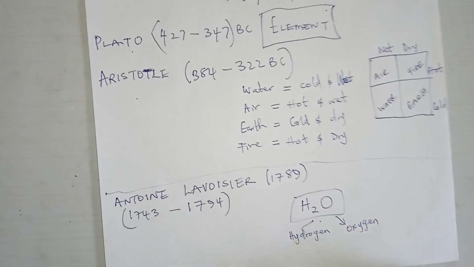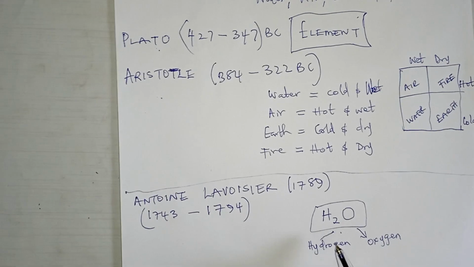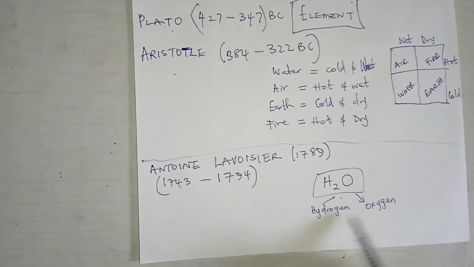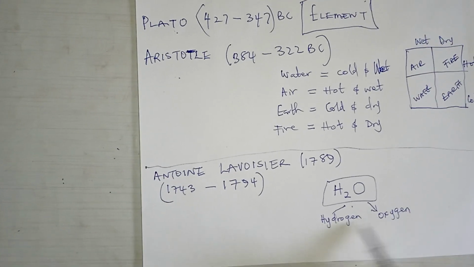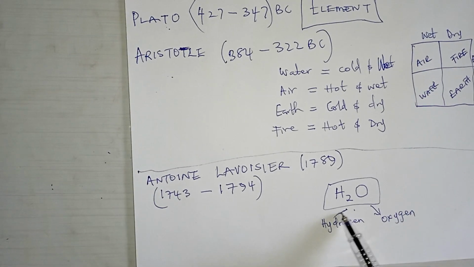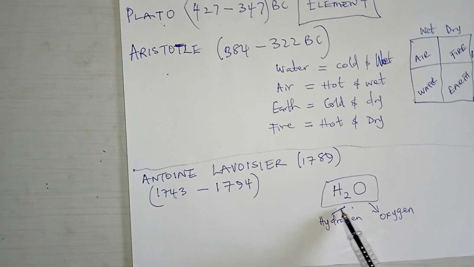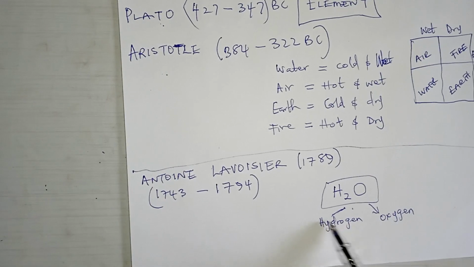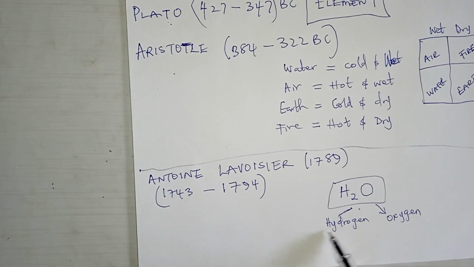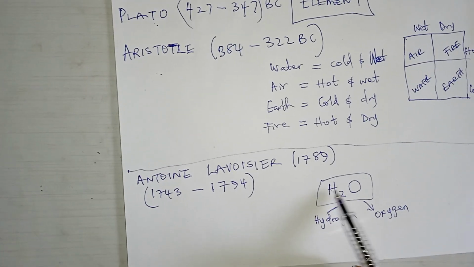The particular gas he gets, hydrogen, when he tries to burn it in air, still gave him water.